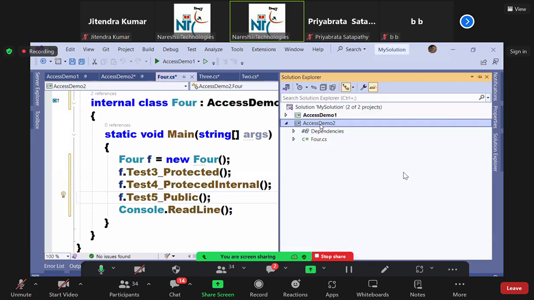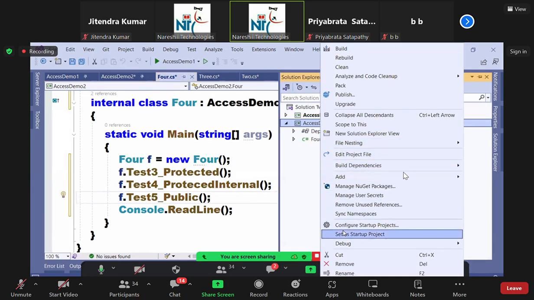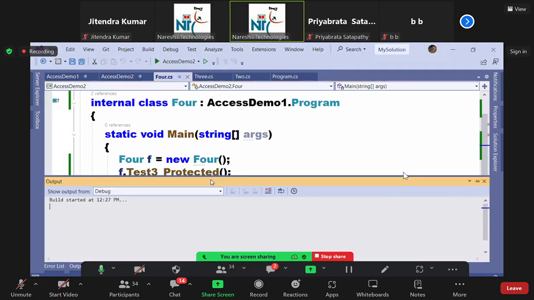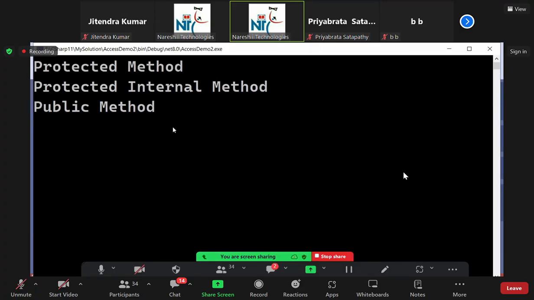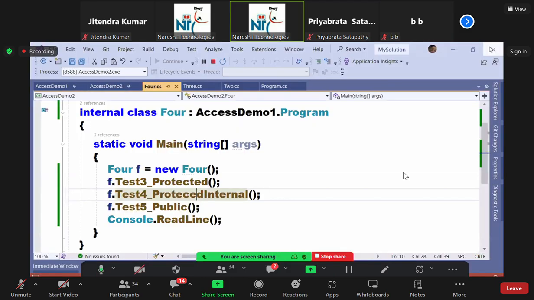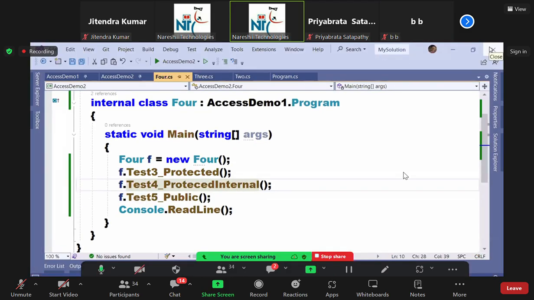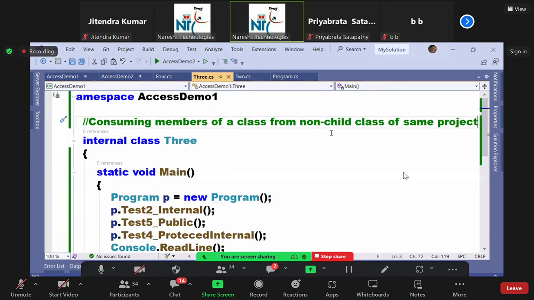Okay. Next scenario. Just a minute. Let me run the class. Right click, set as startup project, run. Last and final scenario. What is it? Non-child class in another project. Say class 3 is a non-child class of same project.